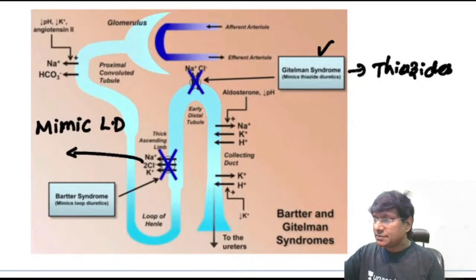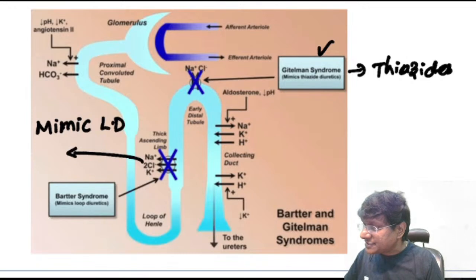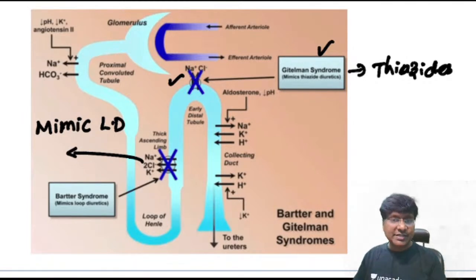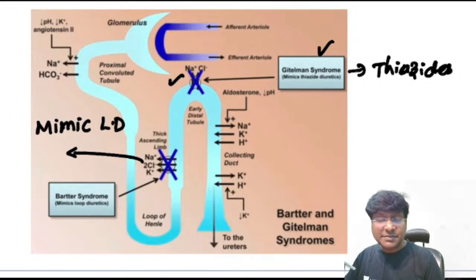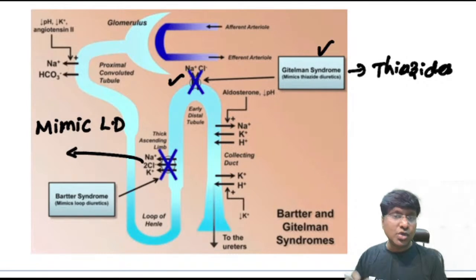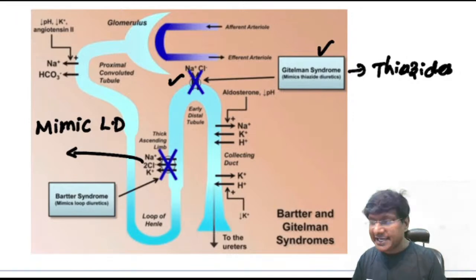Another very important point: in Gitelman's, there is inhibition of the sodium chloride channels. So that is about Bartter's as well as Gitelman syndrome. In both of them, inheritance is autosomal recessive, there is no hypertension, and blood pressure will be absolutely normal. So how will you differentiate these two? By urinary calcium levels. Urinary calcium levels are high in Bartter's, and in Gitelman's the urinary calcium levels are low.